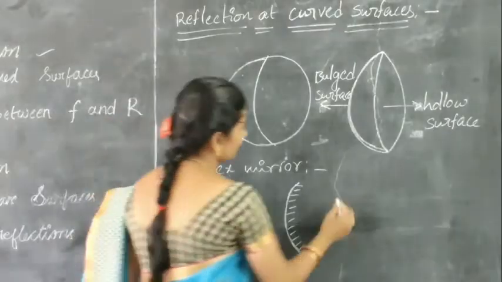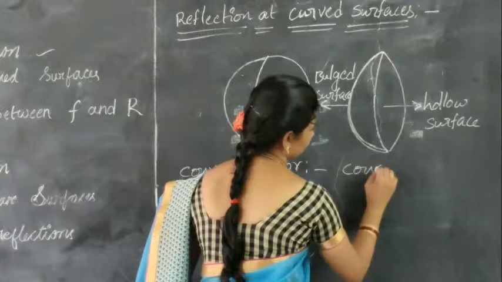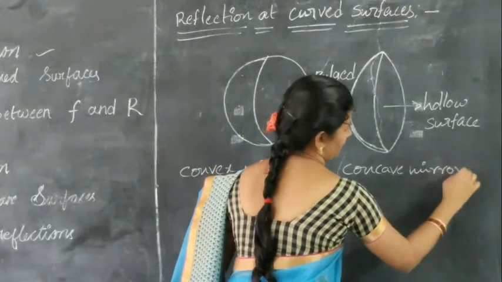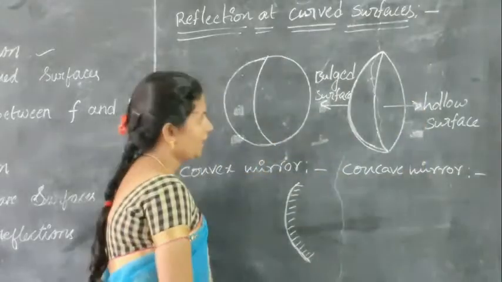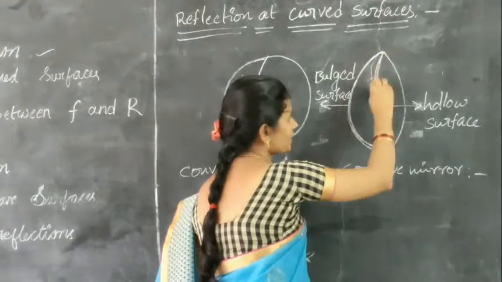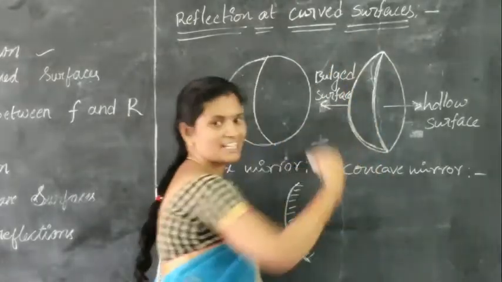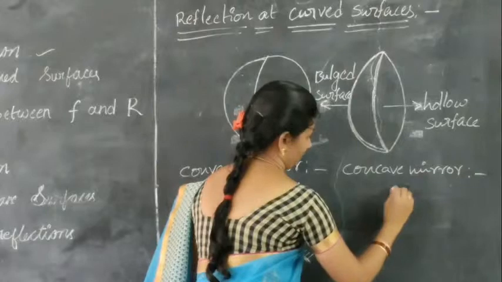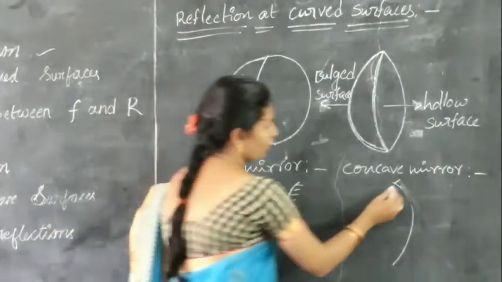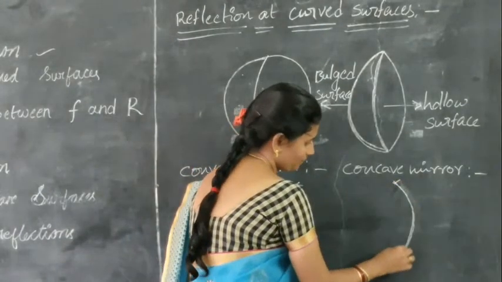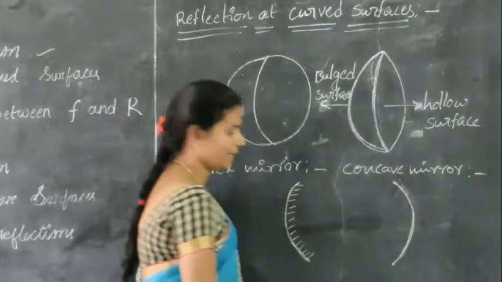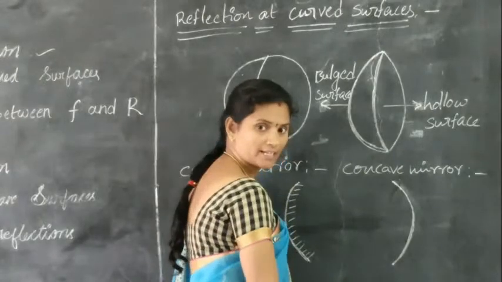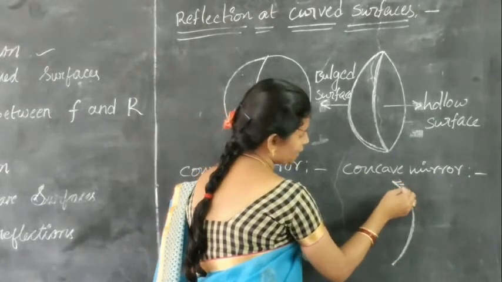And what about a concave mirror? Here, the hollow surface is reflecting and the bulged surface is polished. Concave mirror means the hollow surface is the reflecting surface and the bulged surface is polished.